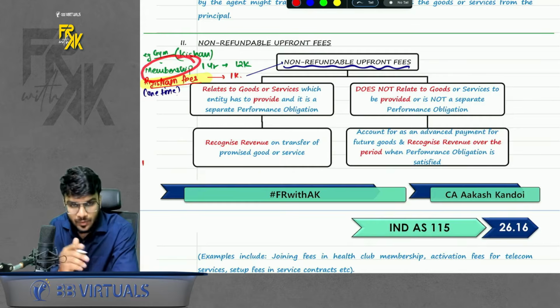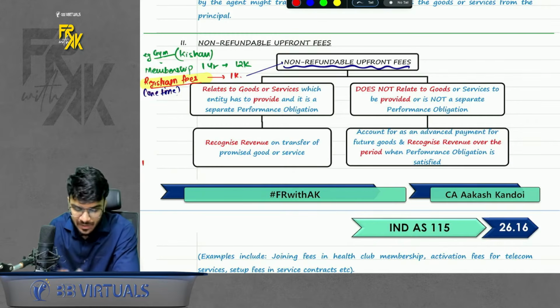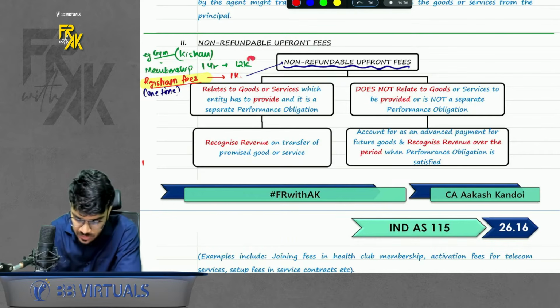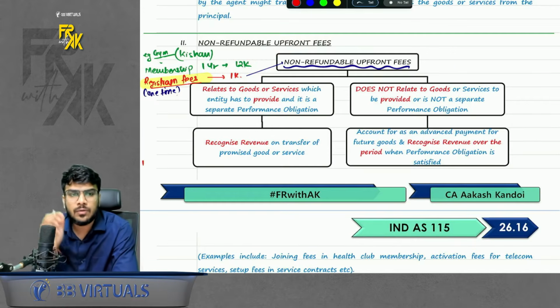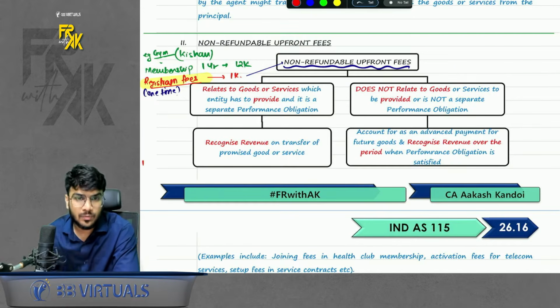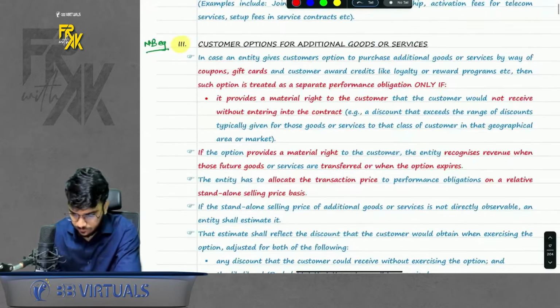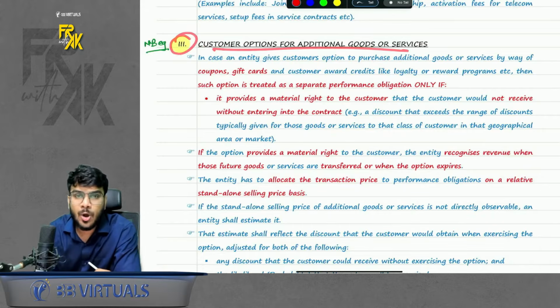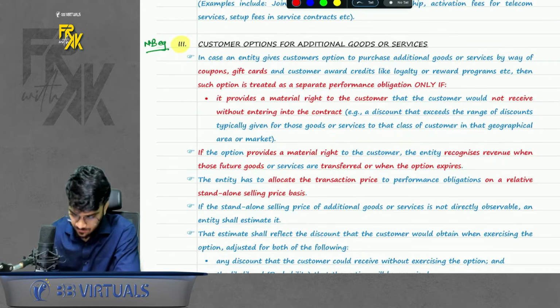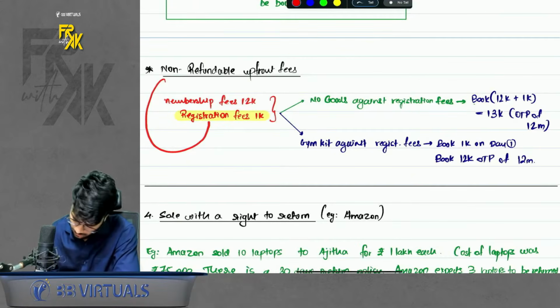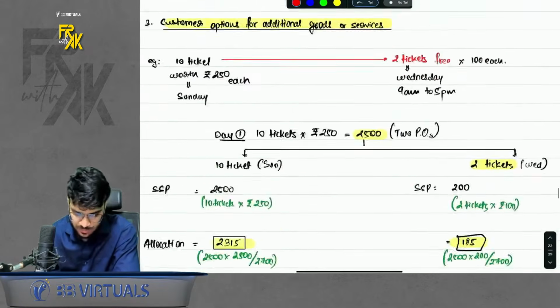Book the membership fees over the period, book the registration fees at one shot. But if for registration fees, the company is not giving any distinct goods or service, in that case, merge these 2 amounts, call it the full amount, and book this full revenue over the period. Non-refundable upfront fees. Simple. Then, the third case was customer options for additional goods and services. What is the meaning of this? A simple point here can be, let's assume you gave a customer an option to buy additional goods and services.